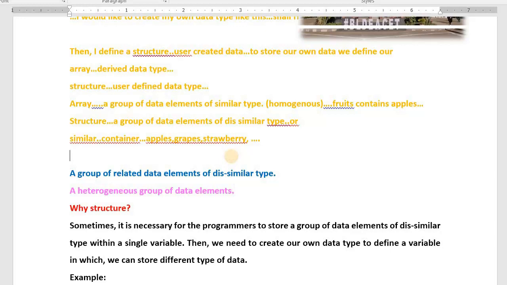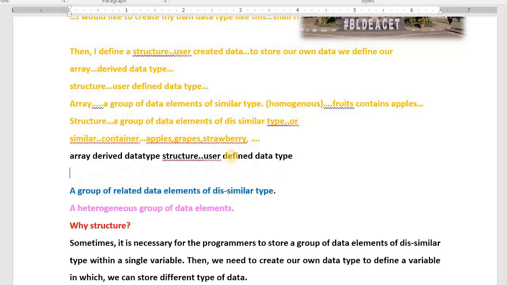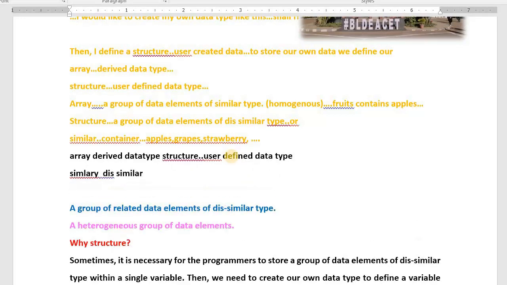Sir, array is an example of derived data types. Oh, very good. Then structure. So structure is a user defined data type. Oh, very good. Can you give me another difference? Sir, group of similar type of data elements. Sir, group of dissimilar type of data elements. Oh, very good. Like this, you need to give the answer. I hope you understood. All of you are doing.